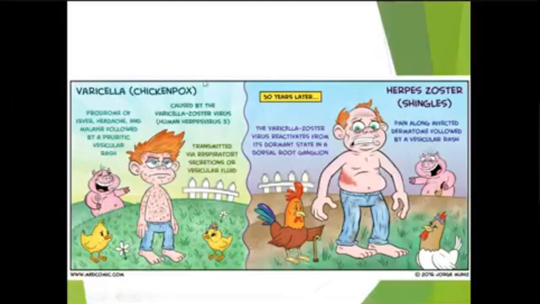So varicella or chickenpox is caused as a primary infection in a person who is not immune or has not suffered before. It will cause chickenpox or varicella. After many years, as the virus remains dormant in the dorsal root ganglion, it may get activated by any triggering factor, and it will cause herpes zoster, which involves one dermatome.